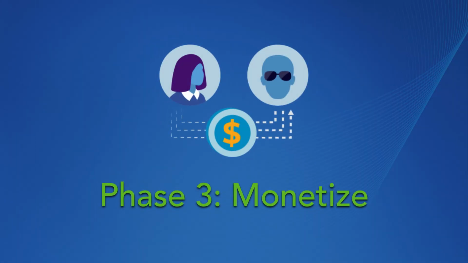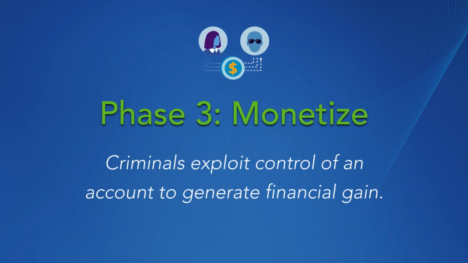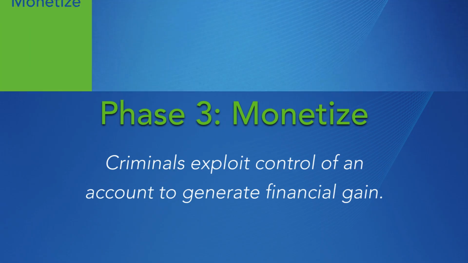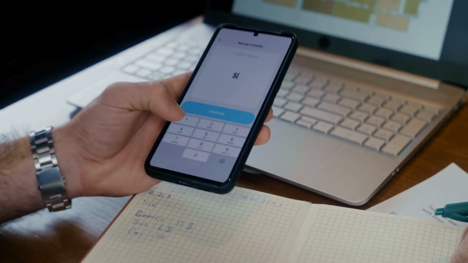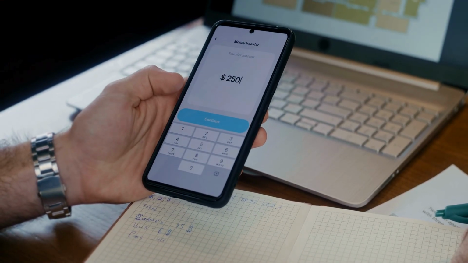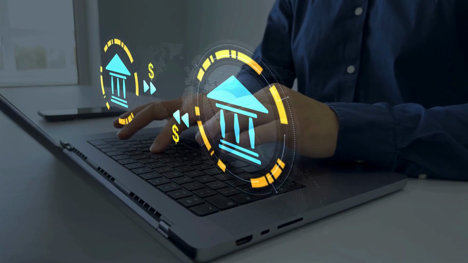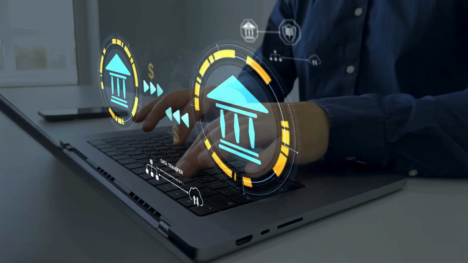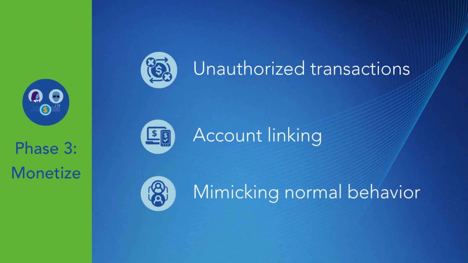The third phase of the account takeover lifecycle is monetize, or when criminals exploit their control of an account to generate financial gain. There are several approaches criminals take to monetize accounts. These include making unauthorized transactions, such as wire transfers, online purchases, or moving funds between accounts. Linking accounts, or connecting the compromised account to other accounts, allowing criminals to move money through multiple channels. And mimicking normal account holder behavior and transaction patterns to evade detection.